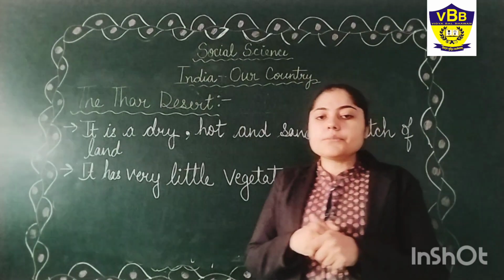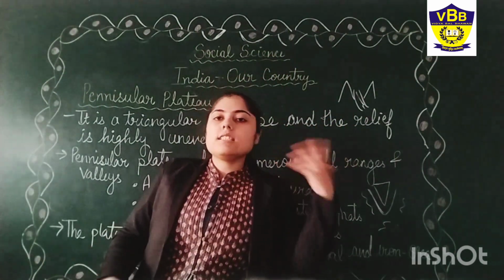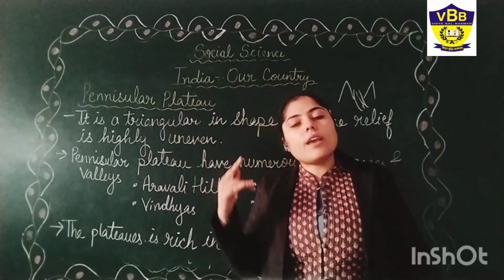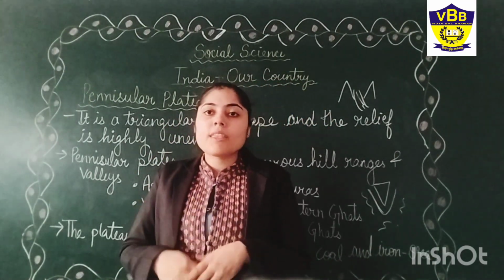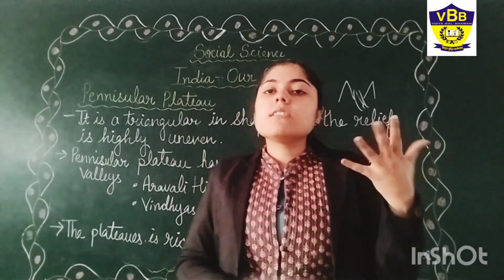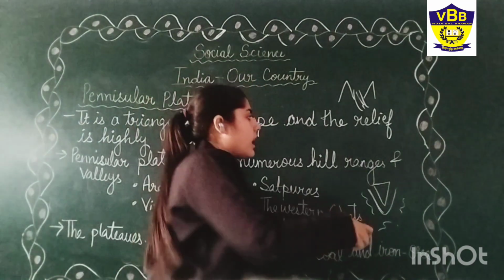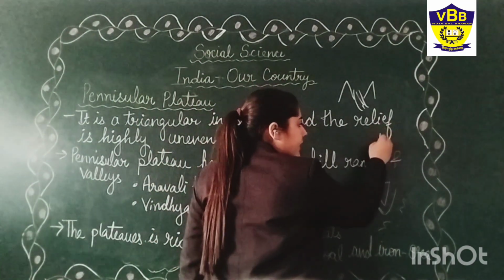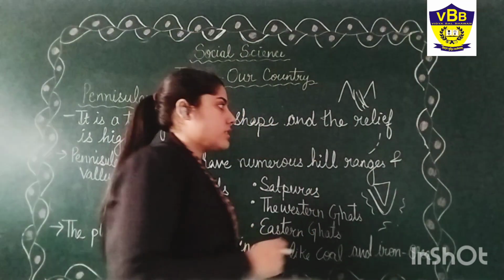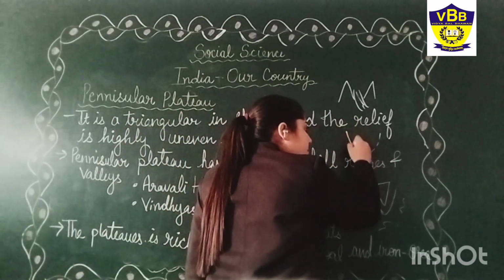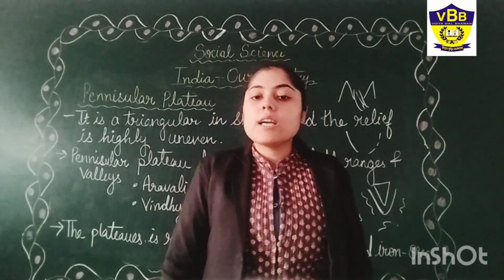Okay everyone? On the east side is the Eastern Ghat, and the other side, which is west, is the Western Ghat. What is the difference between the Eastern and Western Ghat? In the Eastern Ghat, the mountain range is not continuous; there is a breakage in the hill ranges, whereas the Western Ghat has proper, straight mountain ranges.